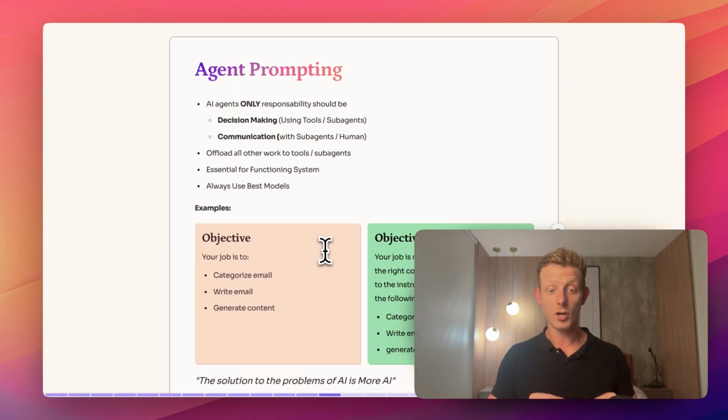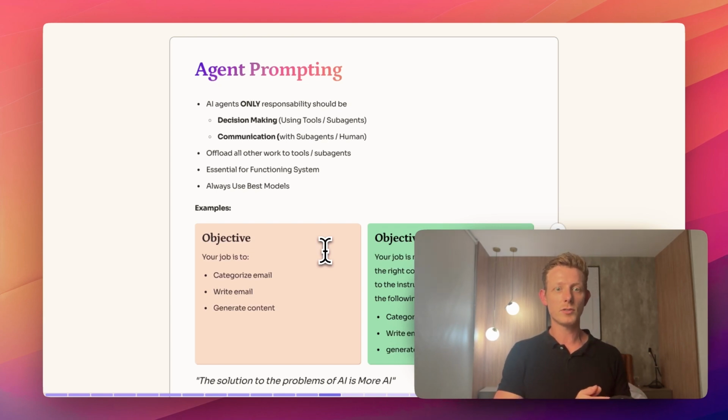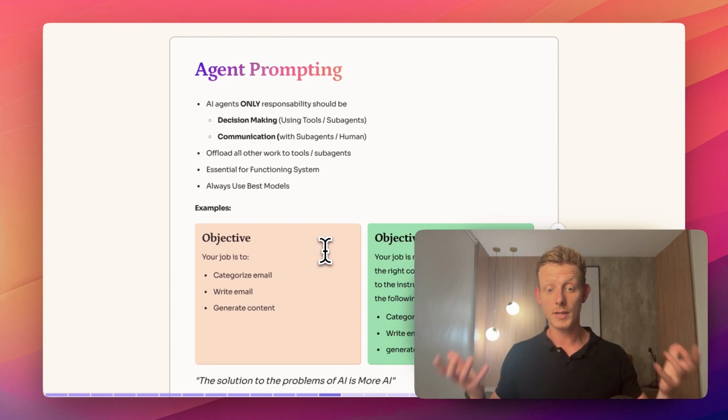Agent prompting is the hardest type of prompting. And that's because agents usually have multiple responsibilities. And as I said before, language models are not good at performing multiple tasks. And agents usually are in charge of quite a lot of different things. And that's why the prompting becomes very important. And it's also why these agent systems sometimes fail, right?